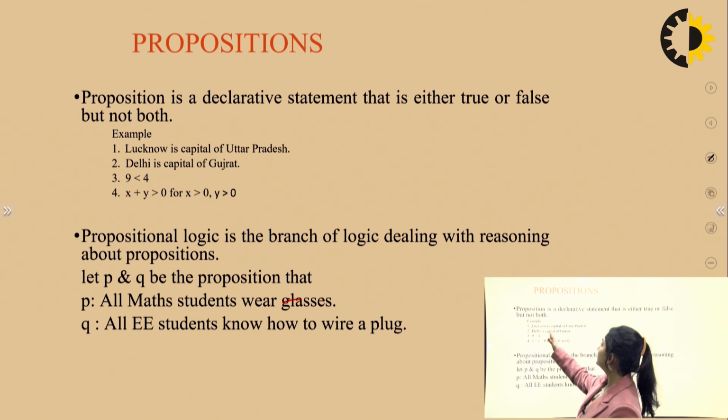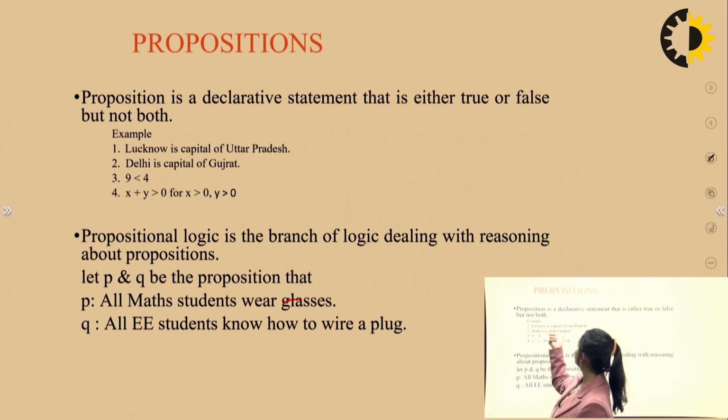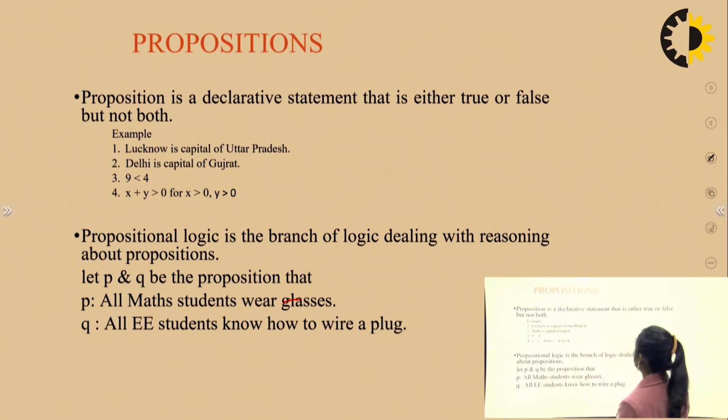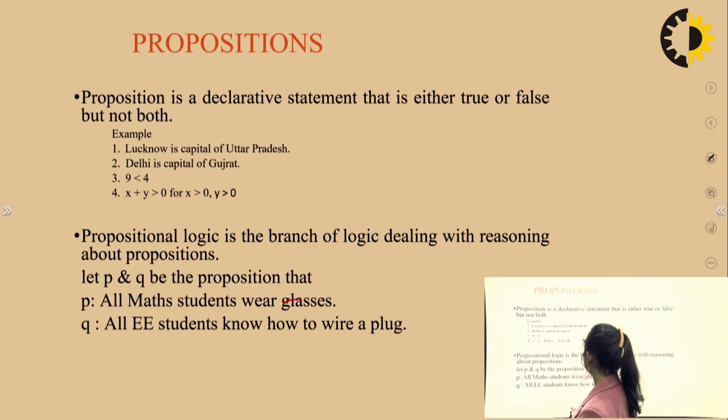9 is less than 4. This is wrong, absolutely false. Delhi's capital goods is not a proposition, since it's not black or white. It's grey. Propositional logic is the branch of logic dealing with reasoning about propositions.